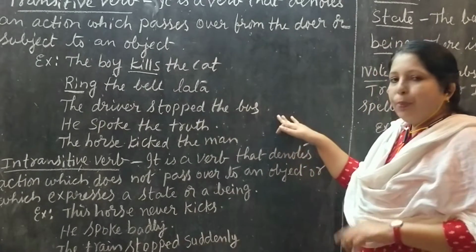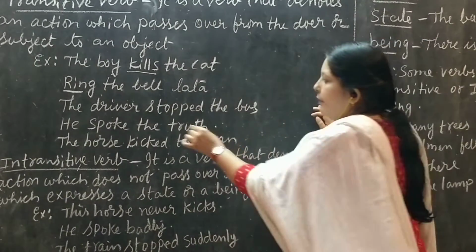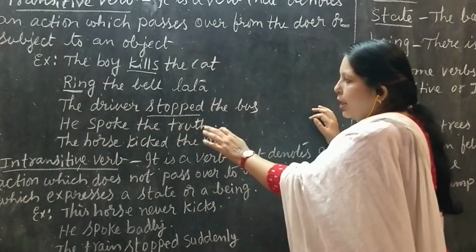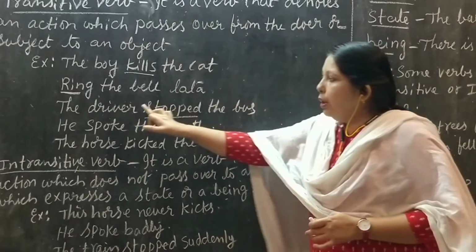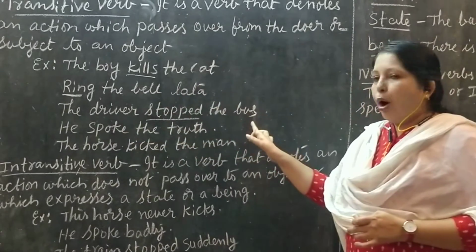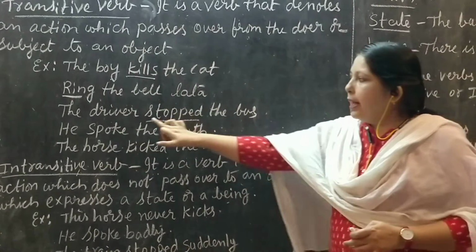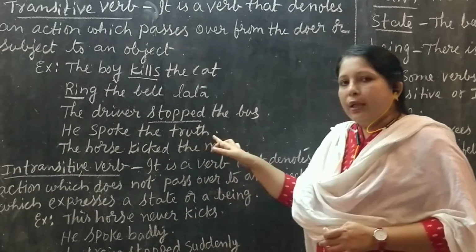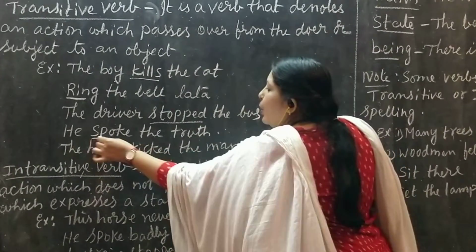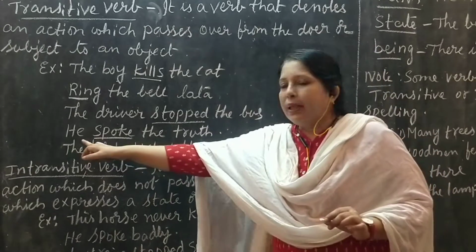The driver stopped the bus. The driver stopped is an action. Stopped what? Stopped the bus. तो इसका action इस object पर गया. इधर action तो ये object में हो गया. He spoke the truth. The subject is here